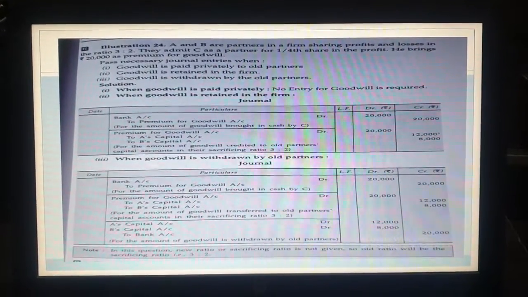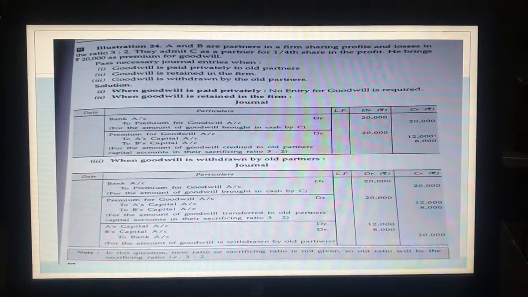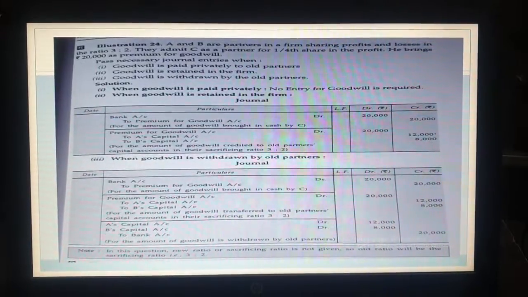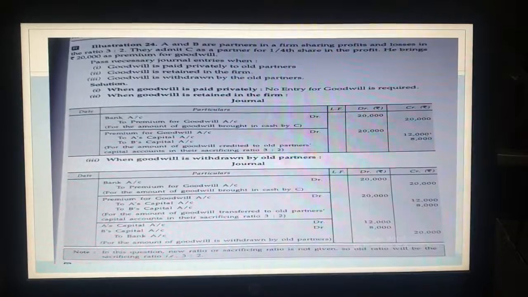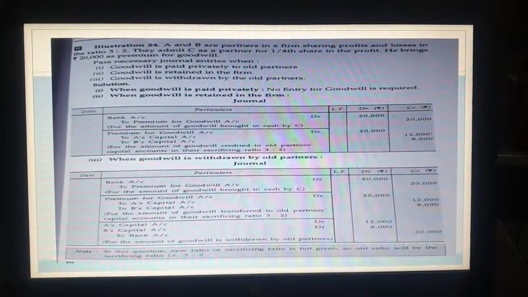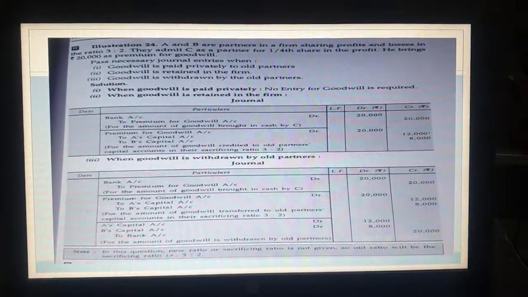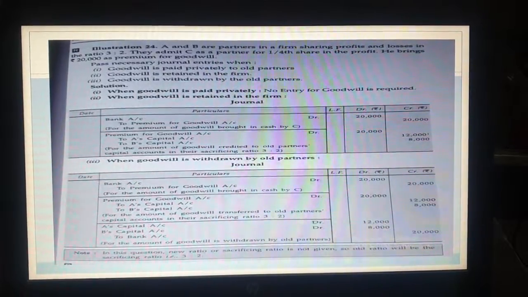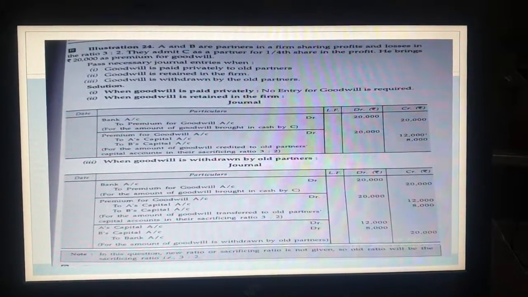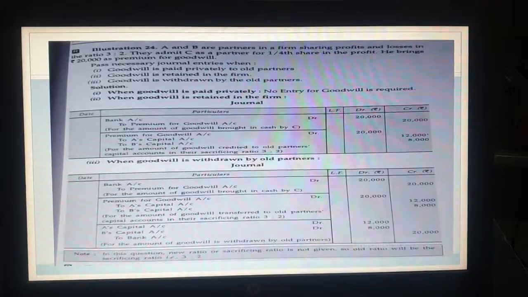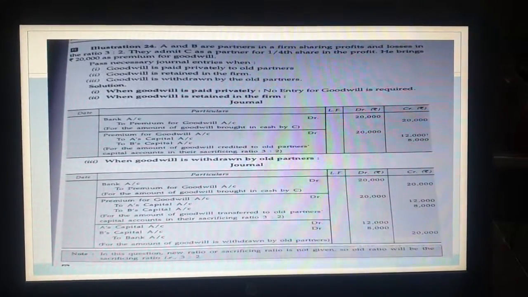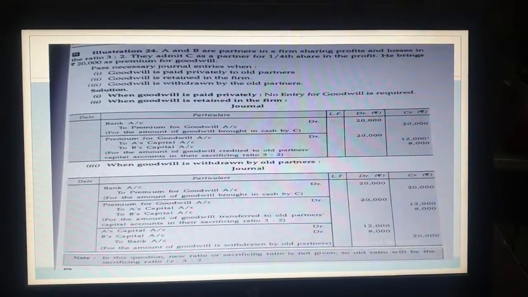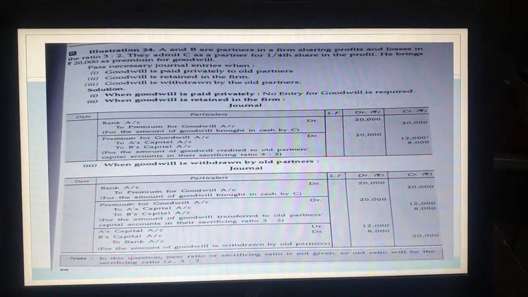So this is about when goodwill is paid privately by the new partner, and when goodwill is brought in by the new partner in cash, which is further divided into two parts: when goodwill is retained in the business and when goodwill is withdrawn by the old partners. And one important thing: goodwill is always distributed in the sacrificing ratio, and that goodwill should be the goodwill brought in by the new partner. Thank you so much.